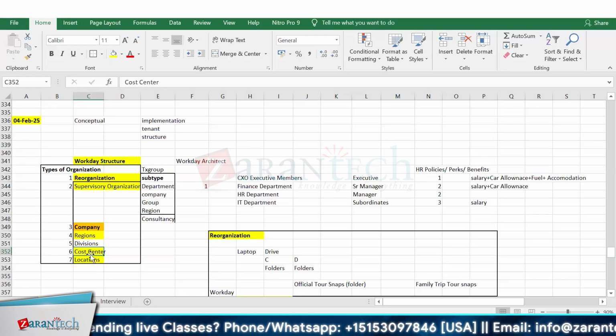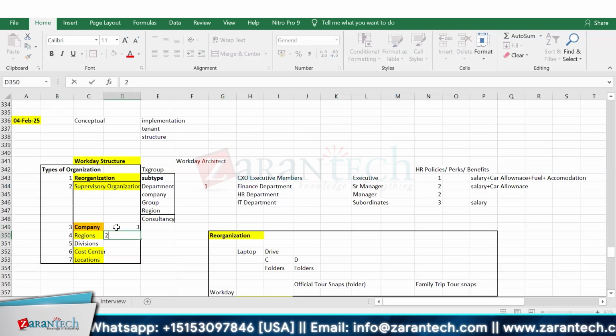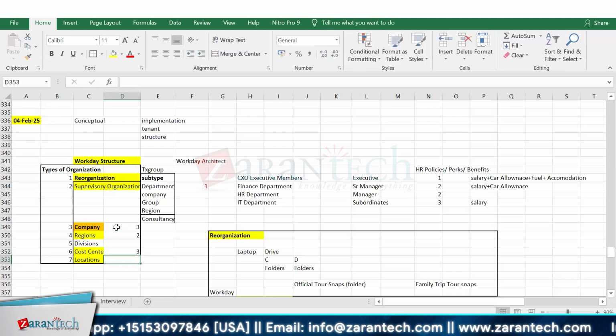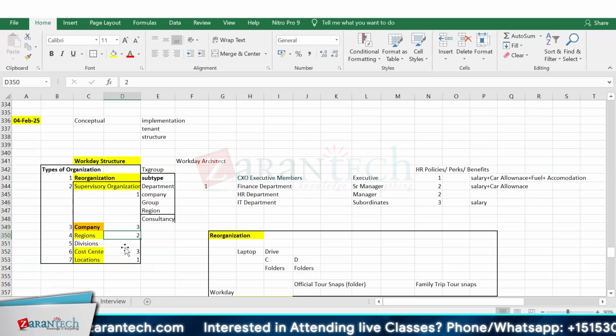We just defined within the organization hierarchy 3 cost centers, 2 regions, 3 companies, and for supervisory organization 1 supervisory organization and 1 location as well. But these items are not correlated. How can we link these things with each other? Right now it is standalone.